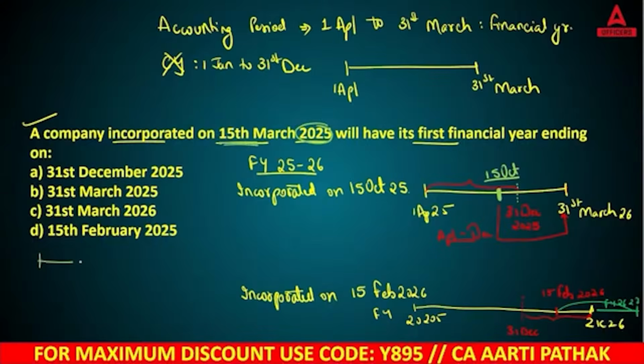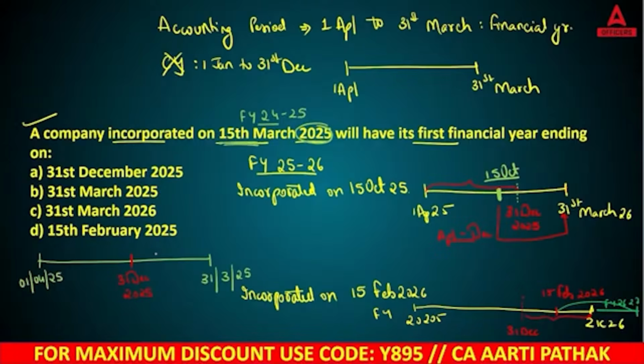So let's make one timeline here. Yes. So which financial year are you following? 24-25. Yes. So this is going to be 1st April 24 to 31st March 25. Okay, so now this is your 31st December 2025.